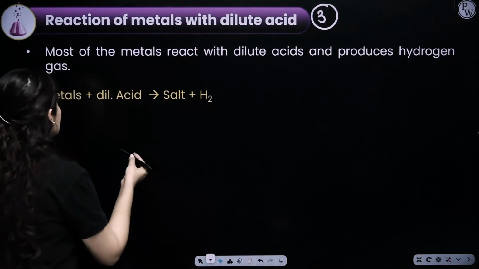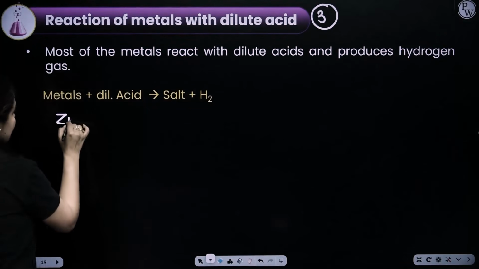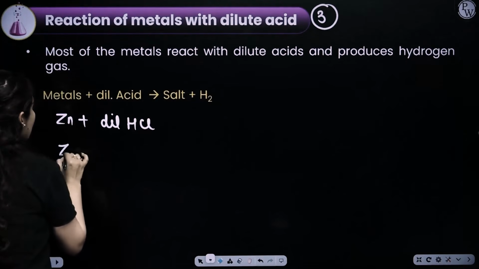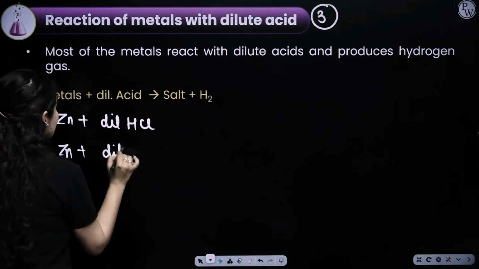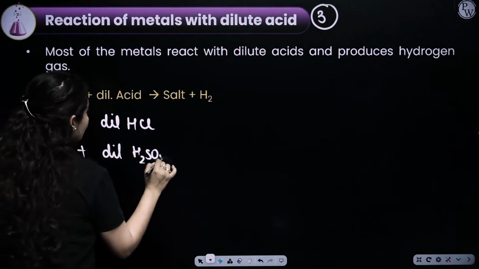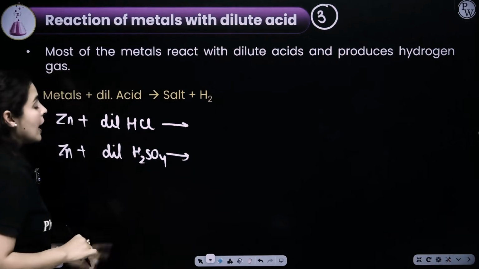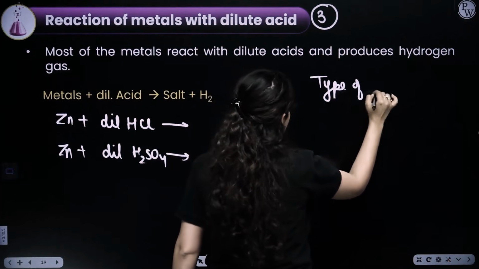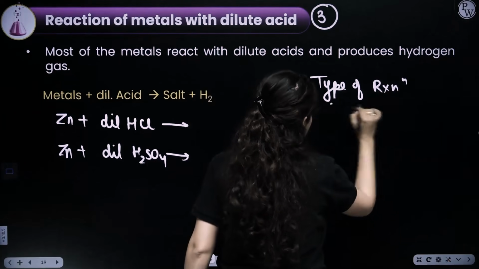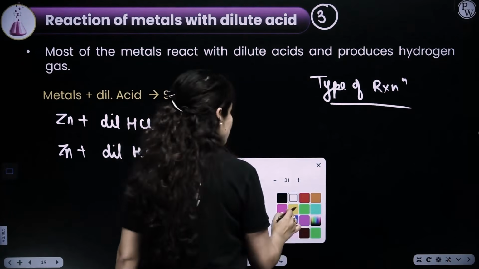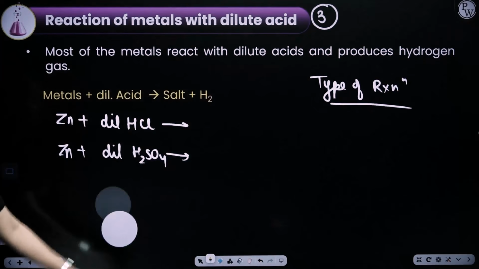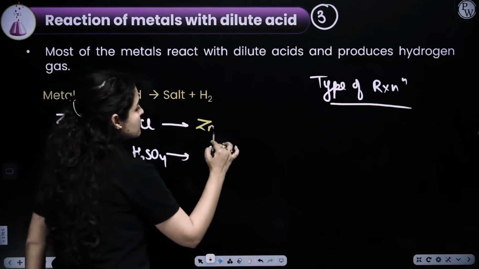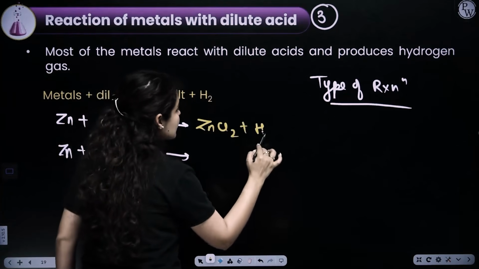Okay. Now, as we talk about metals like zinc, zinc reacts with dilute HCl. Zinc reacts with dilute H2SO4. What would be the product formed? And please do also let me know the type of reaction here. What is the type of reaction in this case? Come on guys, it's a challenge. Give me the answers in the chat box. Zinc reacting with dilute HCl will form zinc chloride plus hydrogen gas.